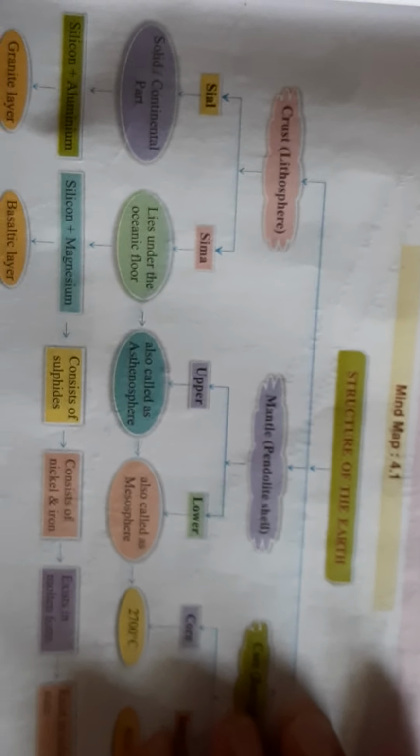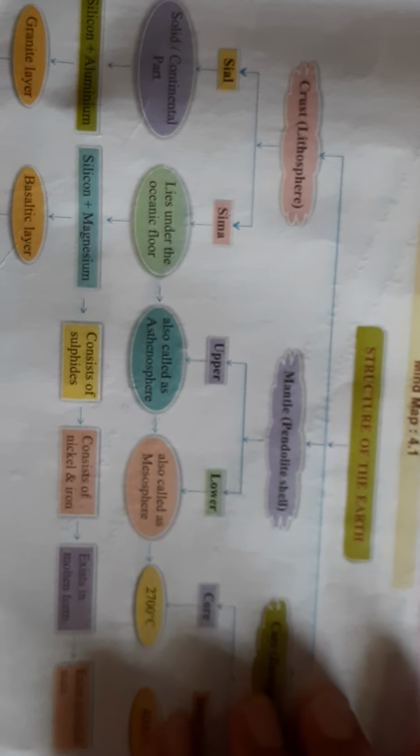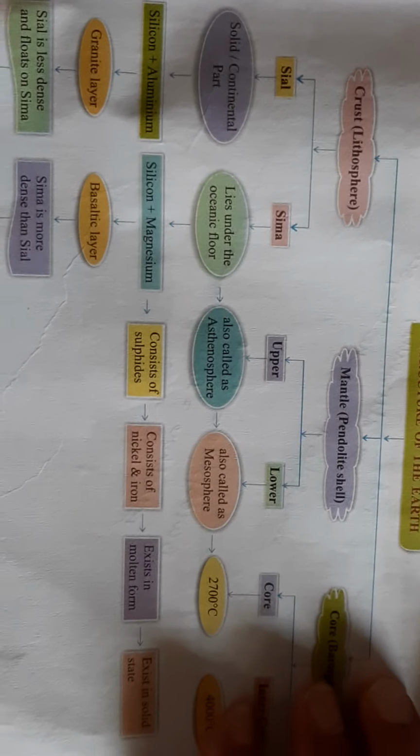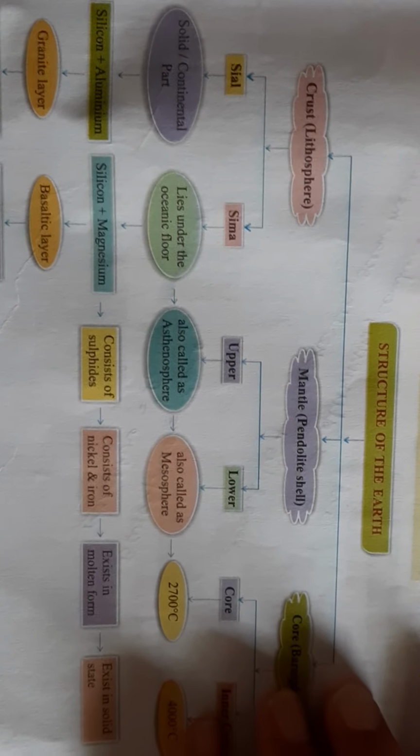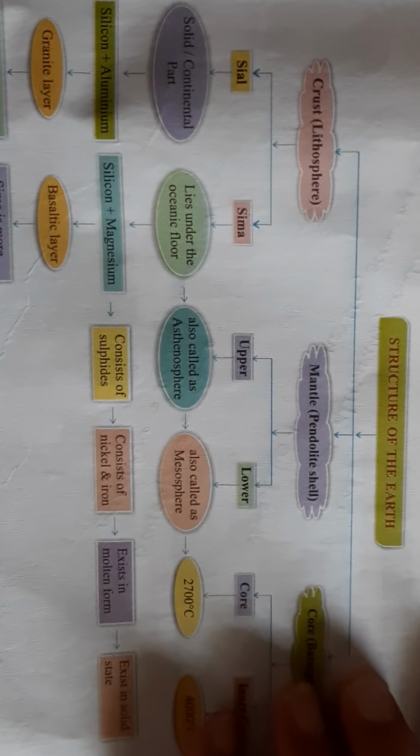You just remember that the upper mantle is in a semi-liquid state, and the crust is floating on the upper mantle. Again, the outer core is also in a semi-liquid state, and the mantle is floating on it. Because of this semi-liquid state of the earth's interior, many times earthquakes and volcanic eruptions occur. The earth is floating on this mantle, and this molten material comes out on the earth's surface at the time of volcanic activity.